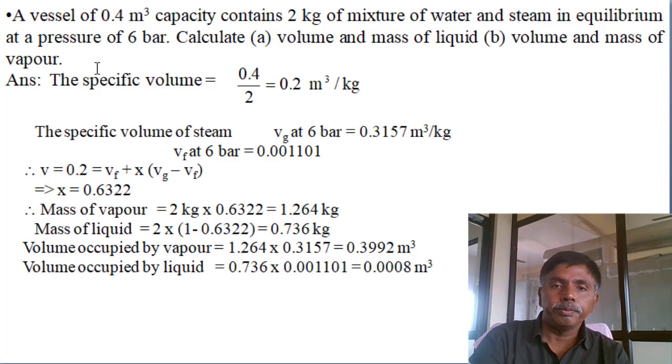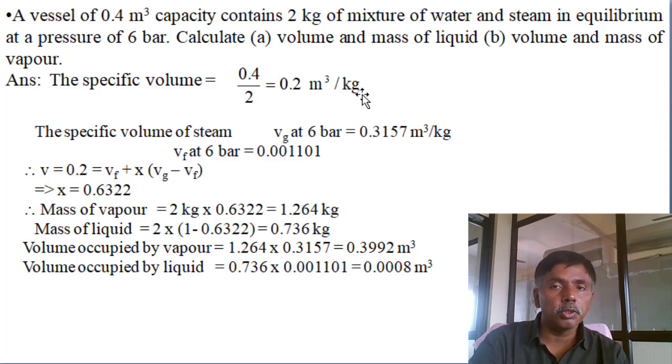The vessel specific volume is the volume divided by mass. Total volume is 0.4 divided by mass of 2 kg: 0.4 divided by 2 is 0.2 meter cube per kg.